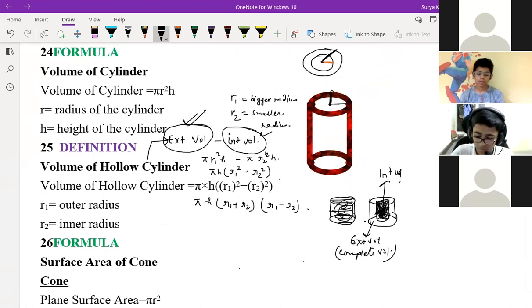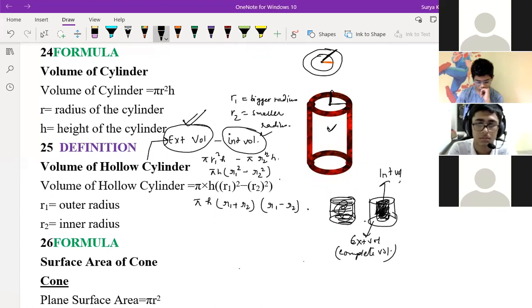How does this become 0? No, sir, then you told the internal cylinder is completely... we are taking this white part you can see in this cylinder, right? This part you should take out. Then only you will get the volume of the hollow cylinder. I didn't know what you are asking exactly. Tell me once again. So then what is internal volume and external volume, sir?